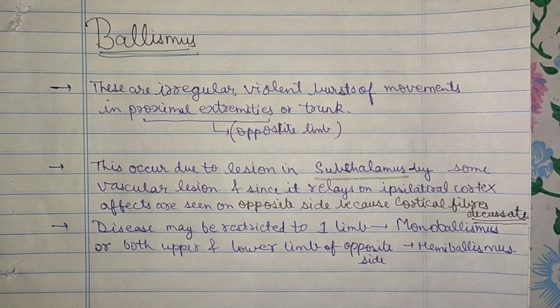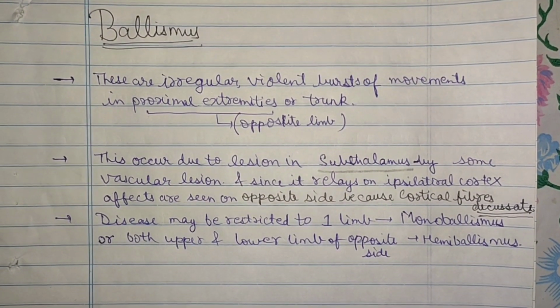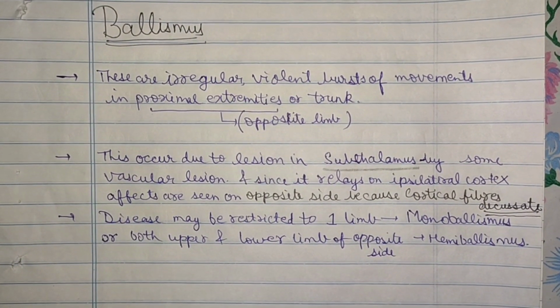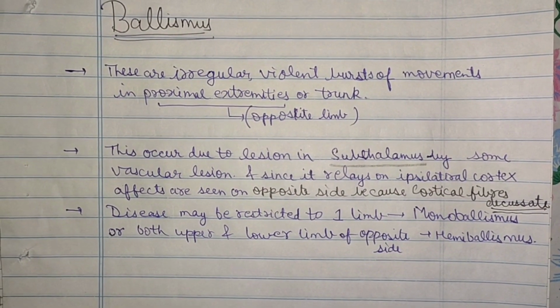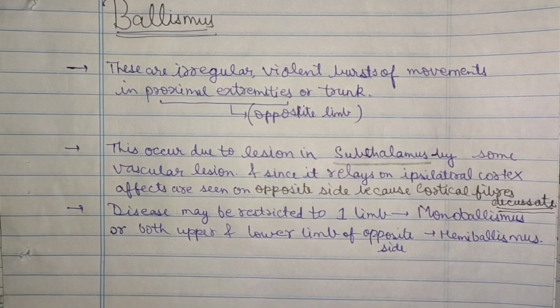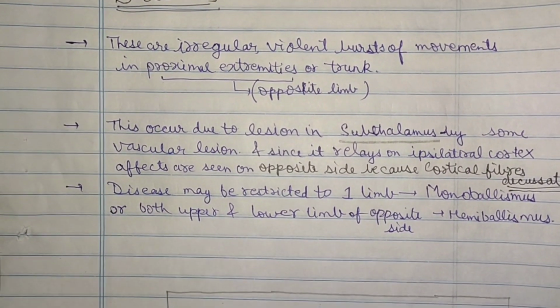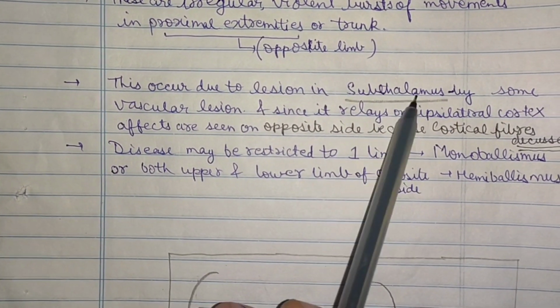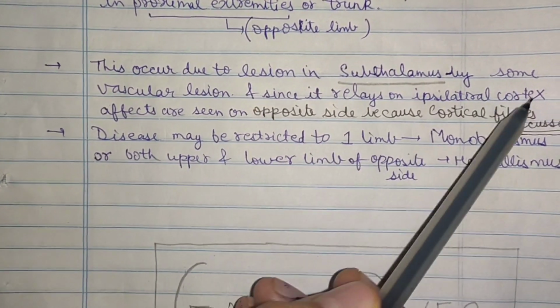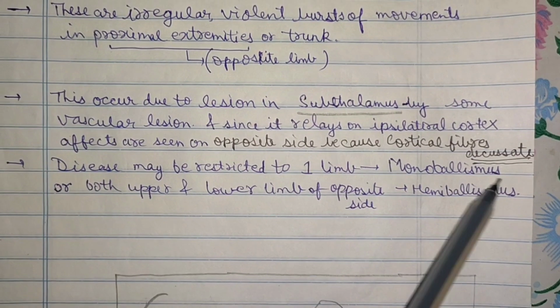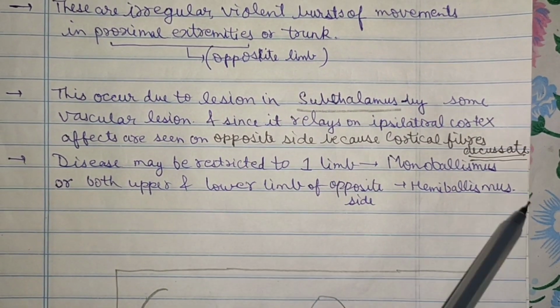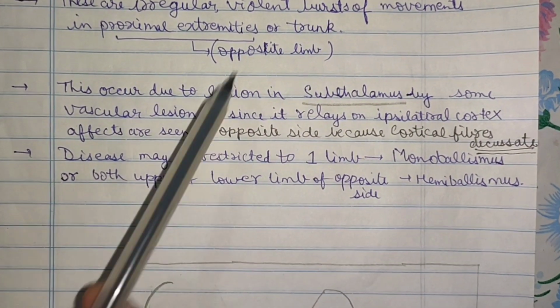Ballismus. This is the next disease. These are irregular violent bursts of movements in the proximal extremities or the trunk, and this is appreciated in the opposite limb. This occurs due to a lesion in the subthalamus by some vascular lesion. This is very important: these occur in the subthalamus, and since it relays to the ipsilateral cortex, and we know that cortical fibers decussate after descending, the opposite limbs are most affected.